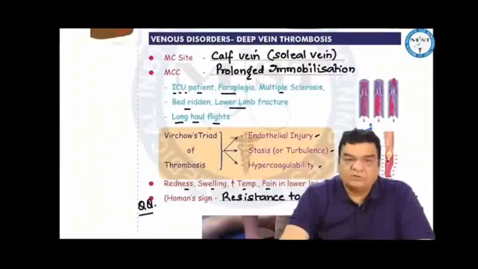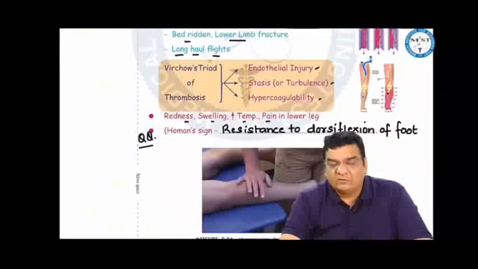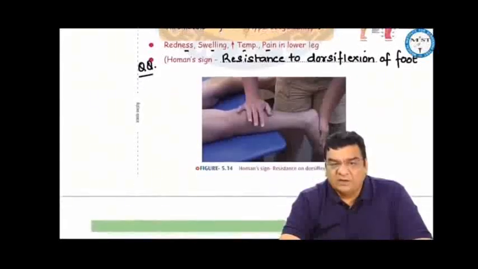Regarding deep vein thrombosis, the most common site is the calf vein or the soleal vein. Most common cause is prolonged immobilization. That means patients who are admitted in ICU, paraplegia, multiple sclerosis, bedridden, or lower limb fracture, long haul flights. We know about Virchow's triad: endothelial injury, stasis, and hypercoagulability. This can lead to a thrombus formation.